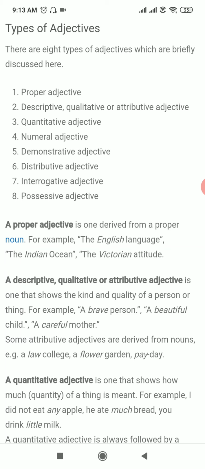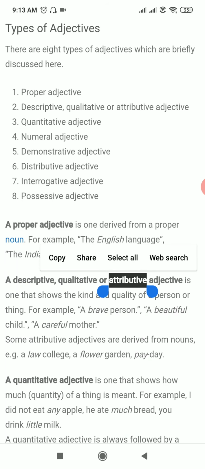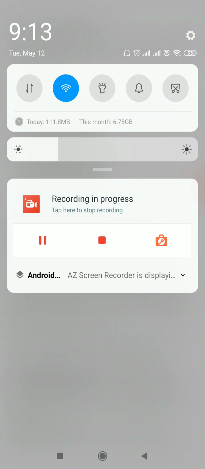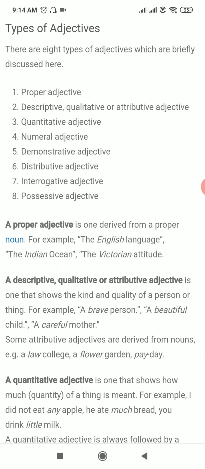So here we are going for the types of adjectives. There are 8 types of adjectives here. The first one is the proper adjective, second is the descriptive, qualitative, attributive adjective, quantitative adjective, numeral adjective, demonstrative adjective, distributive adjective, interrogative adjective, and possessive adjective. So we are going with the first one, the proper adjective.